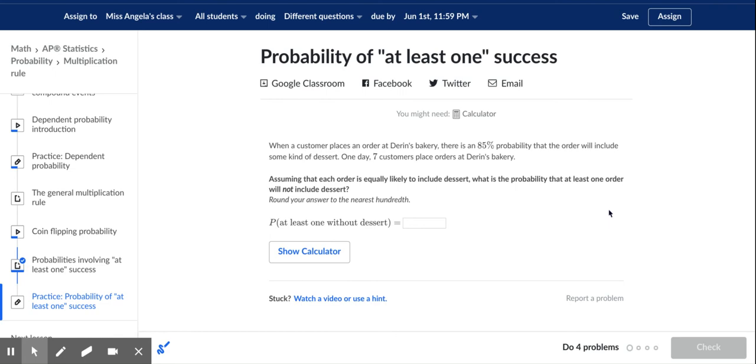Hi guys, this is the probability of at least one success. So the idea is we have a set of things happening, and we want the probability that something will happen at least once. In all the other stuff we've been doing, we've been talking about the probability that something will happen a specific number of times. But this is what happens if something happens at least once.